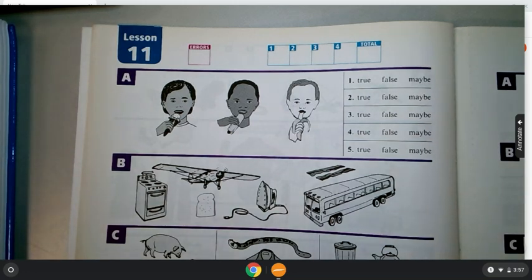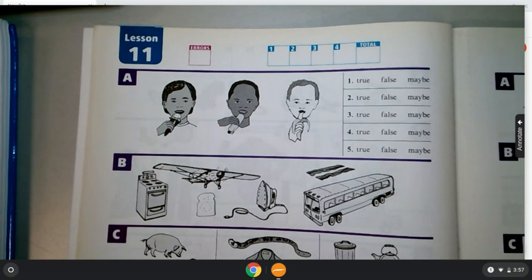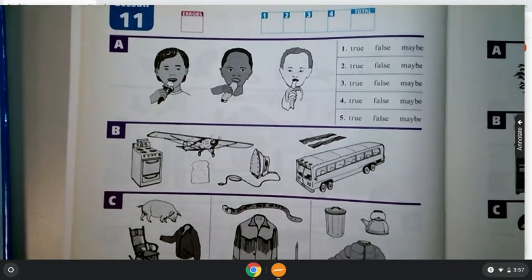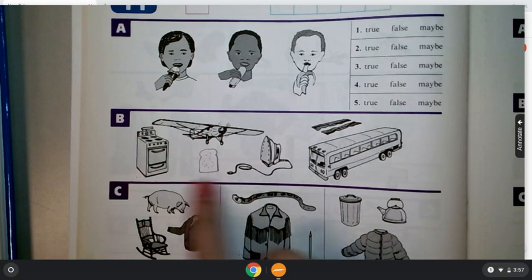And then number five, some of the boys are 2 years old. True, false, or maybe. I'll give you a hint for this one. Look at their faces. Some of the boys are 2 years old. True, false, or maybe. We can kind of tell in their faces. That's your hint there.